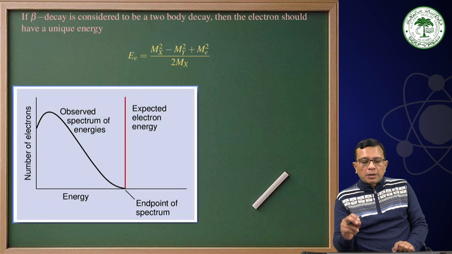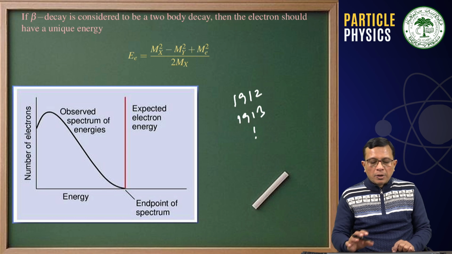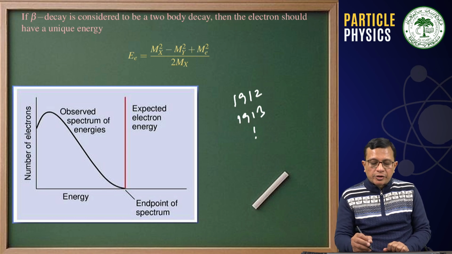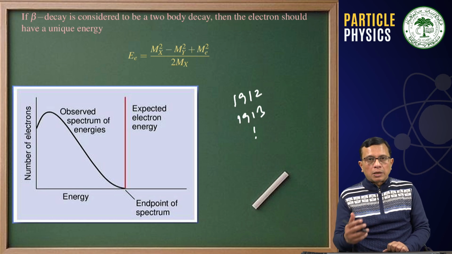But what happened in 1912, 13, etc., when people observed nuclear beta decay, is that instead of a discrete spectrum, they found the spectrum to be continuous. And that means there was a problem.